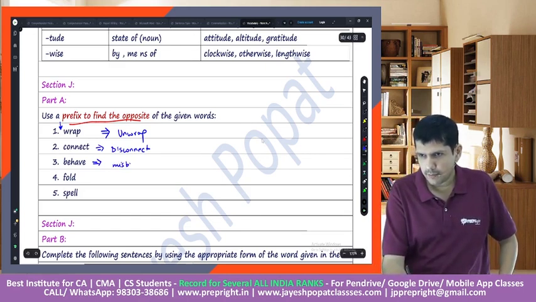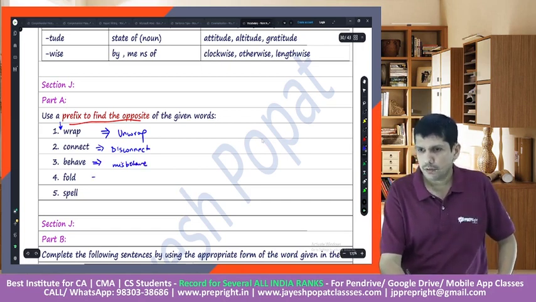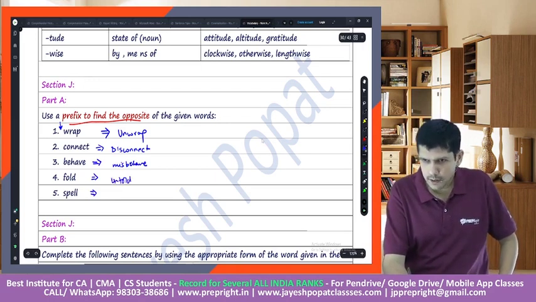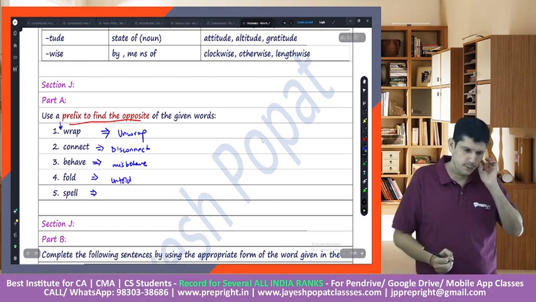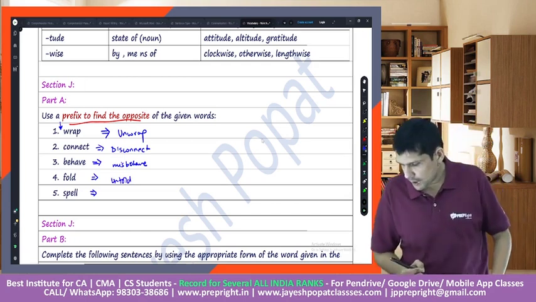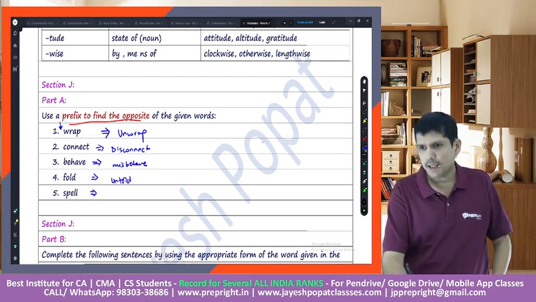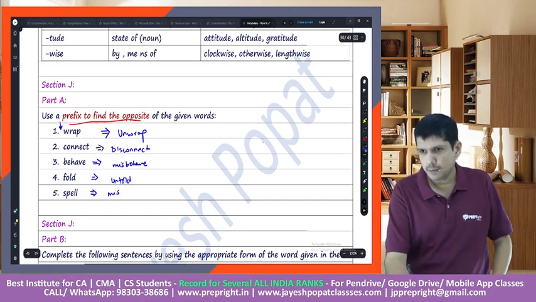Misbehave. You need the opposites. Fold. Unfold. Very good. Then spell. Misspell. Very good. You spelled it incorrectly, you misspelled it.